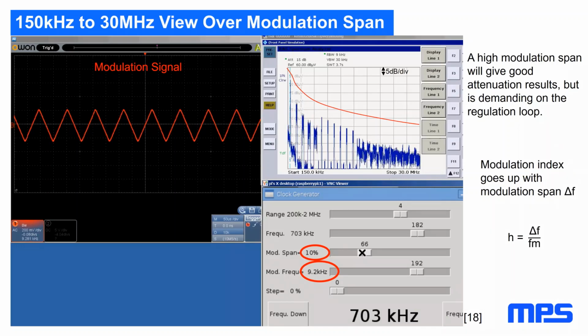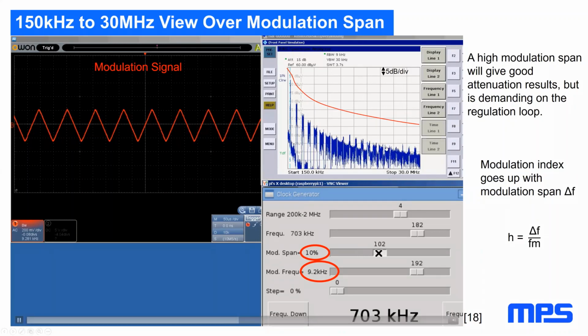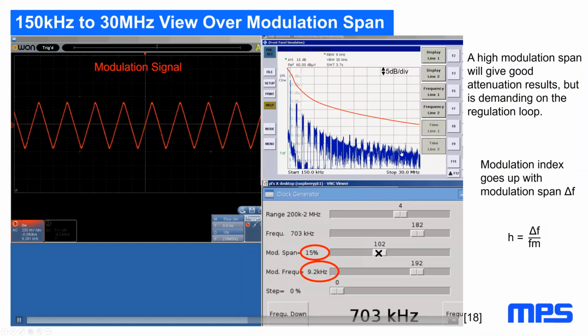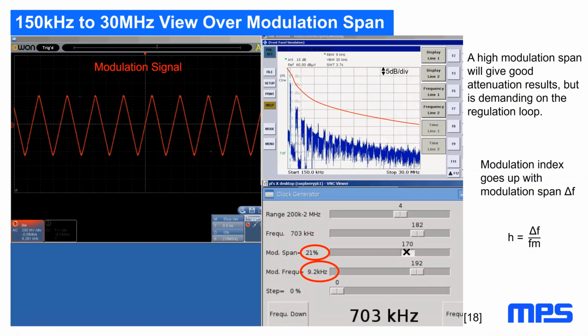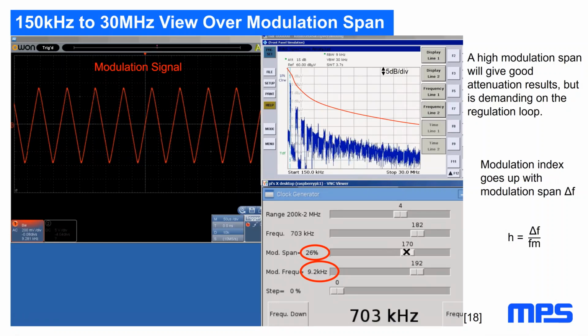So a 10% span. You almost get, in the overlap region, the maximum attenuation, but where it helps is in the fundamental and the first few harmonics. Now, if you increase your modulation span, in theory, an extremely high modulation span would be best. However, that puts some limitations on the regulation loop of the switcher.